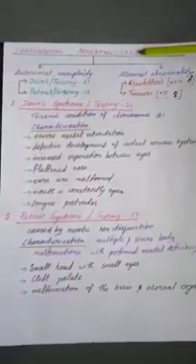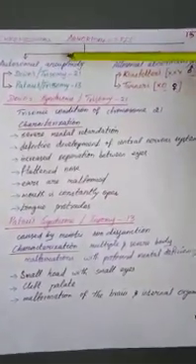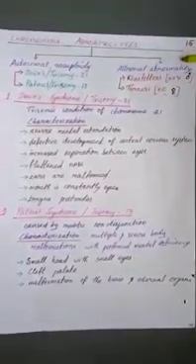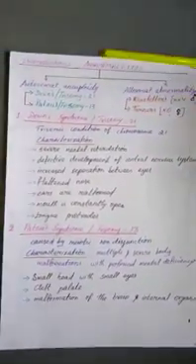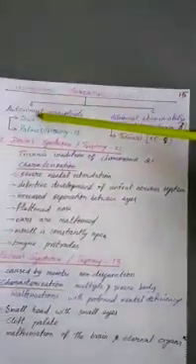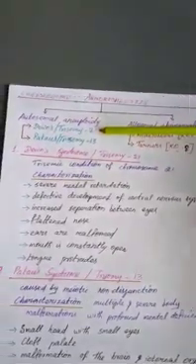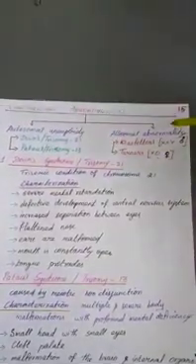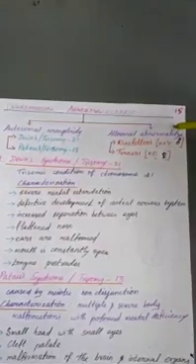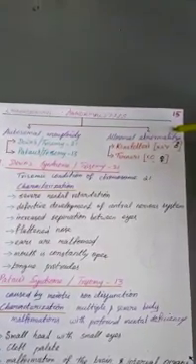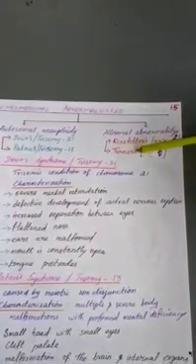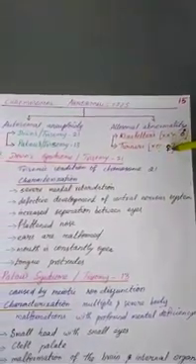Chromosomal abnormalities are of two types. Autosomal aneuploidy, that is body chromosomes, and allosomal abnormalities, sex chromosomes. In autosomal aneuploidy there are two examples: Down syndrome, trisomy 21, and Patau syndrome, trisomy 13. In allosomal abnormality, there are two examples given here: Klinefelter's syndrome, XXY male, and Turner's syndrome, X0 female.